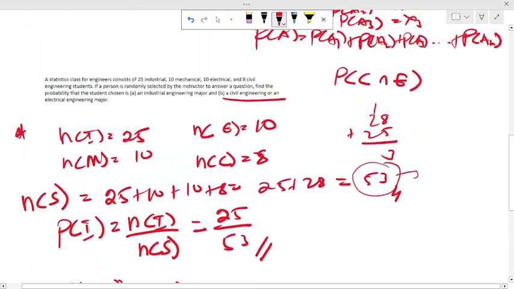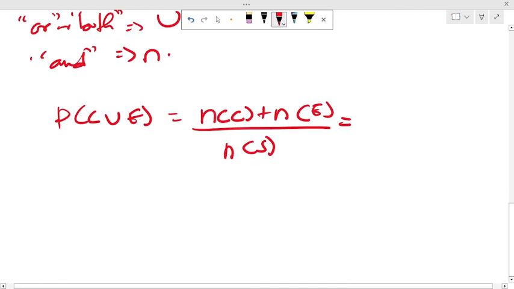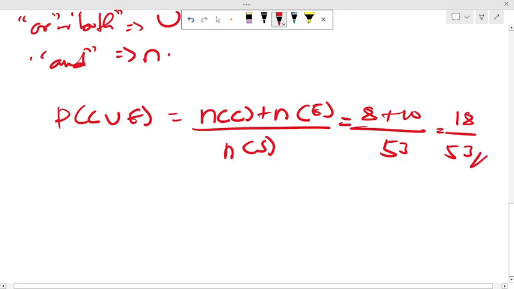The number of civil engineering students is 8 and the number of electrical engineering students is 10. So 8 plus 10, all divided by 53, gives 18 over 53 as our final answer.